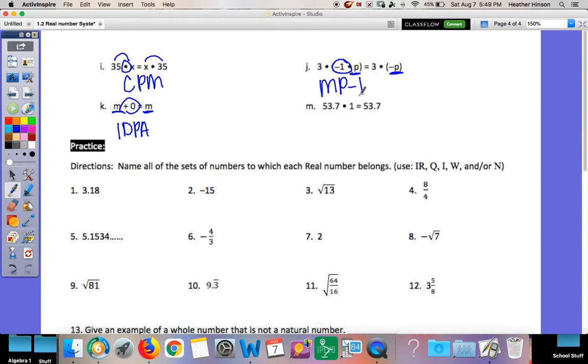M, what changed from the left to the right? Nothing. Again, that 53.7 stayed 53.7. I multiplied by 1, but it did not change its identity. That's my identity property, and this one is multiplication. Okay, so you can go and try to practice on the rest of this page for all of these, and good luck.